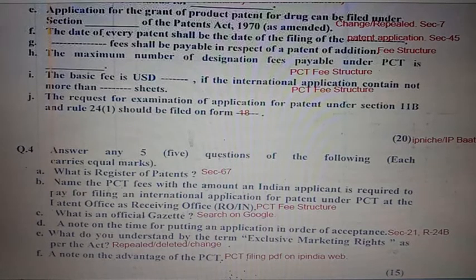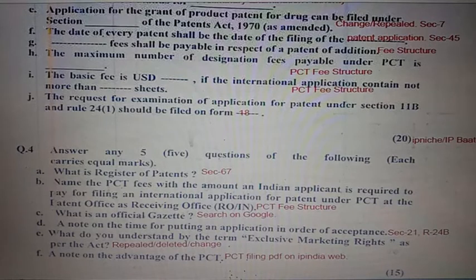Question number 3g. Kindly see fee structure. Question number 3h. The maximum number of designation. Kindly see the PCT fee structure. Question number 3i. Kindly see the PCT fee structure. Question number 3j. The request for examination of application for patent under section 11B and rule 24(1) should be filed in form number 18. Question number 4.